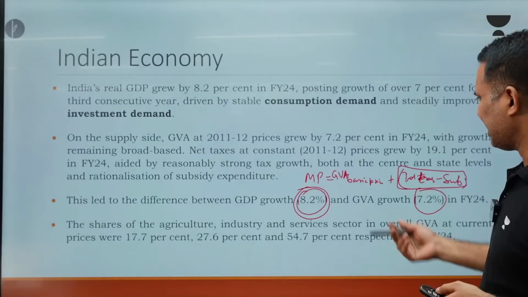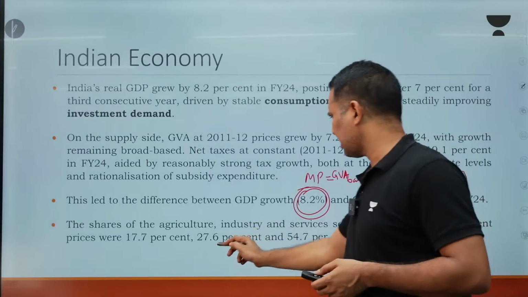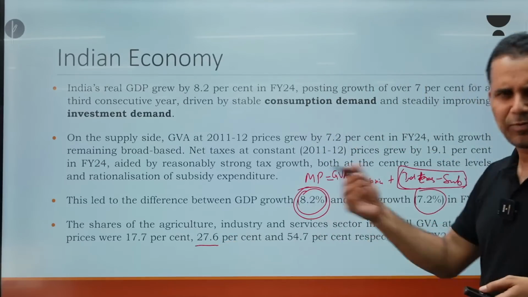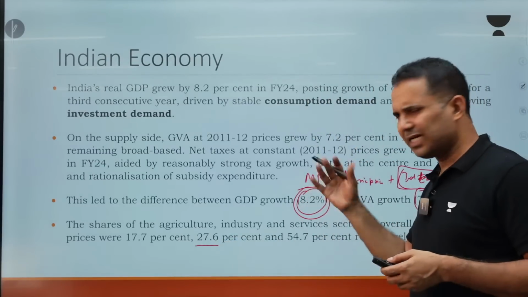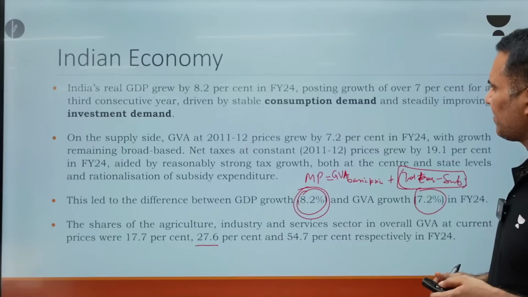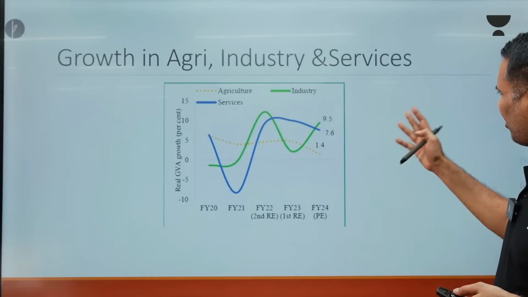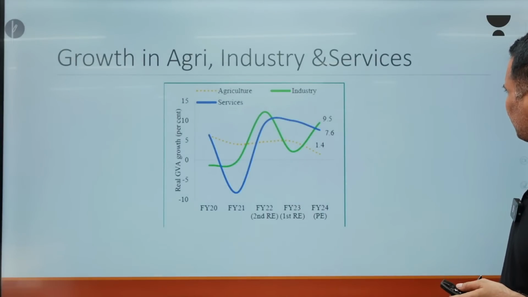The share of agriculture, 17.7%, industry 27.6%. I will share this PPT so that certain additional information that you want to note, you can get it. This is the growth of agriculture, industry and services. You can just have a look.